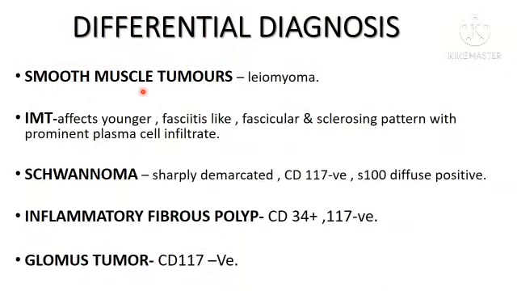Coming to the differential diagnosis, first we have to think about smooth muscle tumors like leiomyoma. Inflammatory myofibroblastic tumor generally affects younger people, and it will have 3 patterns: fasciitis-like, fascicular and sclerosing pattern with prominent plasma cell infiltrate. Schwannoma is sharply demarcated with diffuse S100 positivity. However, it will be negative for CD117. Inflammatory fibrous polyp is CD34 positive and CD117 negative. Glomus tumor is again CD117 negative.